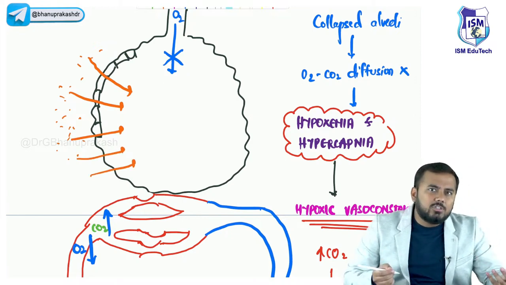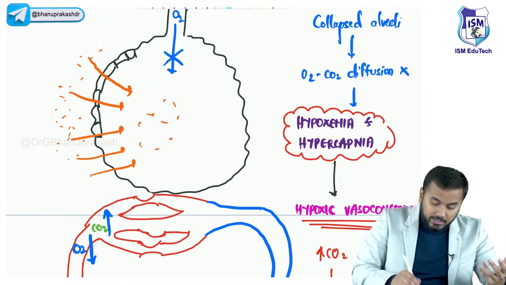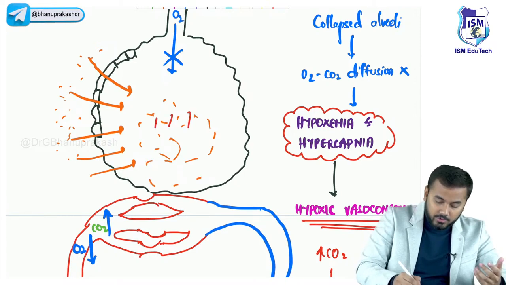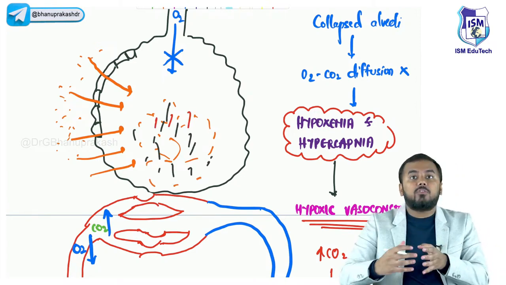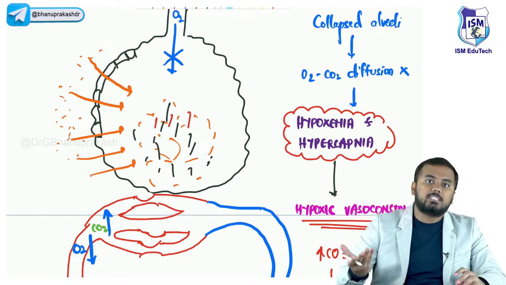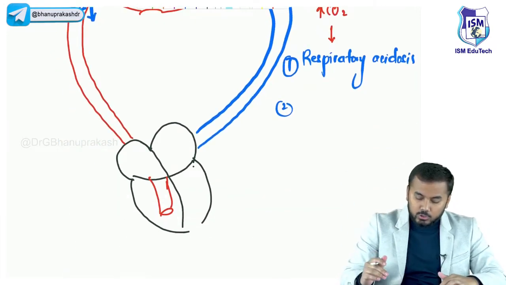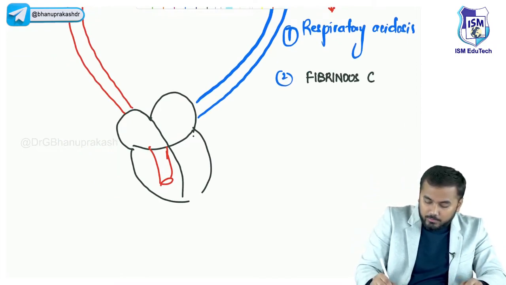What is the consistency of this fluid? This fluid is a protein-rich fluid. So there is a protein-rich fluid that is entering into the alveoli. See, there are also proteins in between. This kind of exudate, whatever is there within the alveoli right now, is called fibrinous exudate, because it has a rich amount of proteins. So the second important thing that is going to happen is fibrinous exudate.